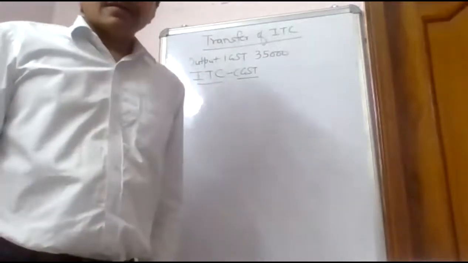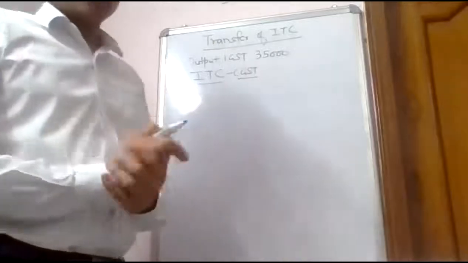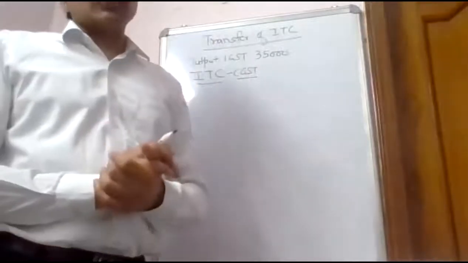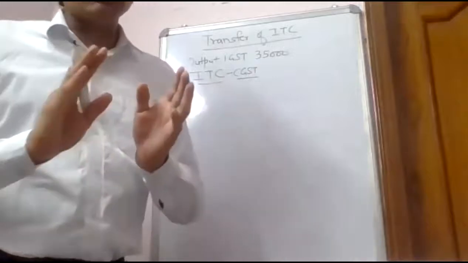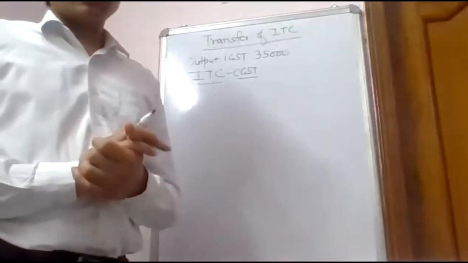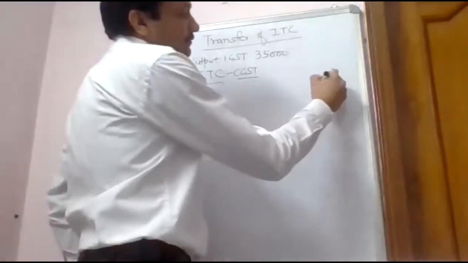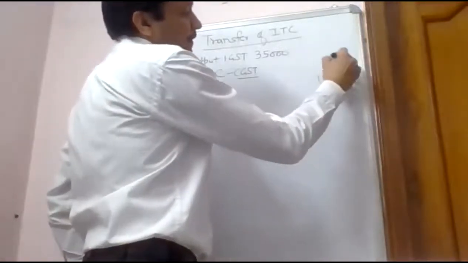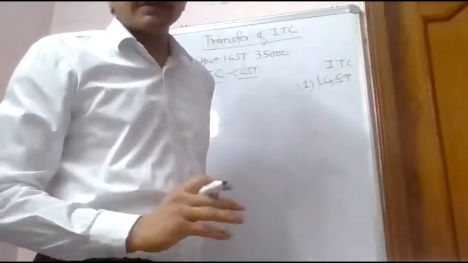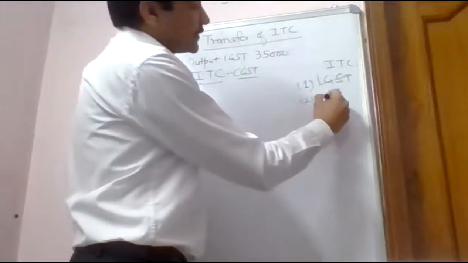Again, listen. On my interstate supply, I need to pay 35,000 IGST. Now I can reduce this 35,000 output tax if I have some ITCs available. So ITCs have a sequence to be followed. First, I have to wind up my ITC of IGST. When this balance is over, then I can think of adjusting my ITC of CGST.